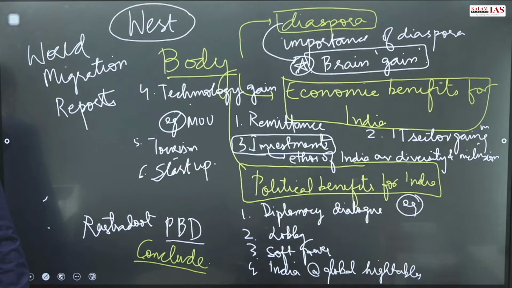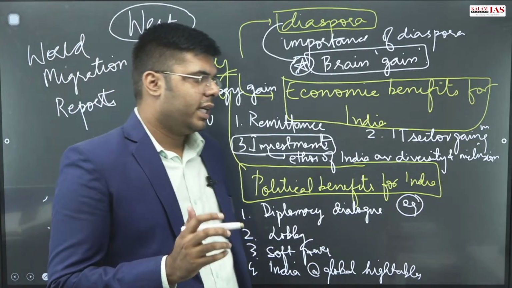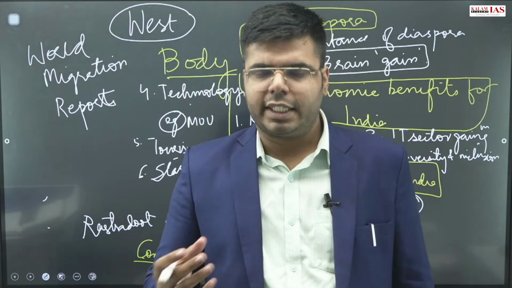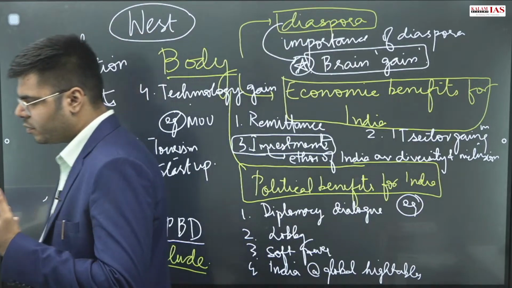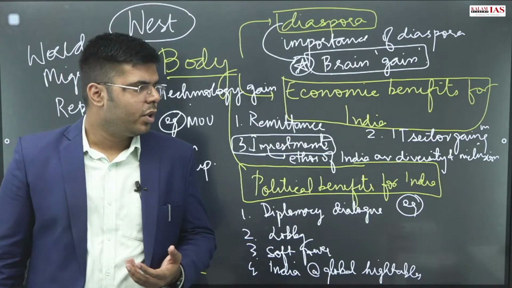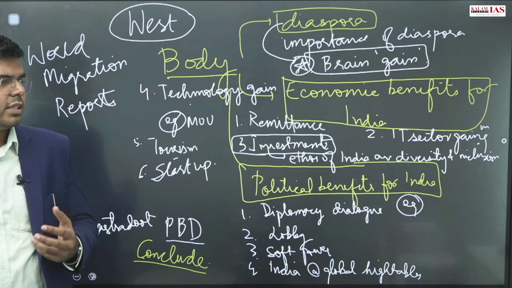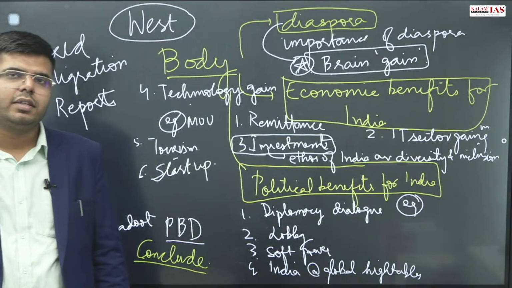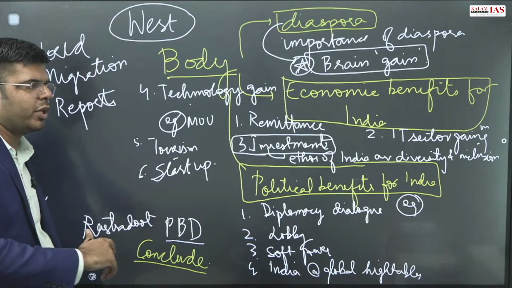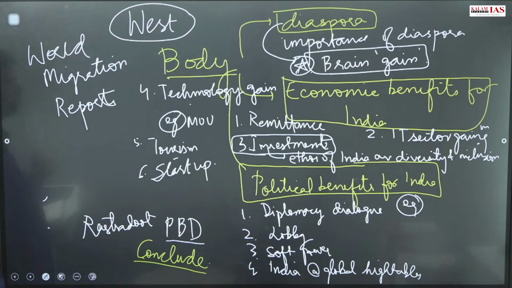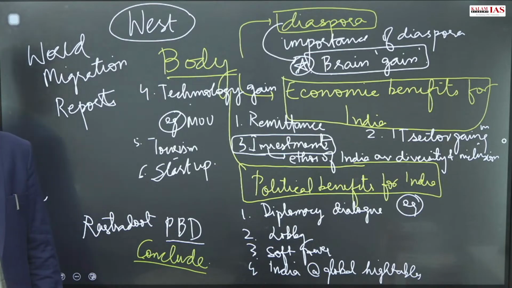Or you can highlight other achievements of the diaspora, that they influence not just the political and economic sphere, but other spheres such as strategic affairs, sports, the entertainment industry or other fields. This way you will be able to write a well knit answer for a 10 marker question on the Indian diaspora. So all these points you can note down. If you are not noting them down, you can take a screenshot so that you are able to revise them again and again.